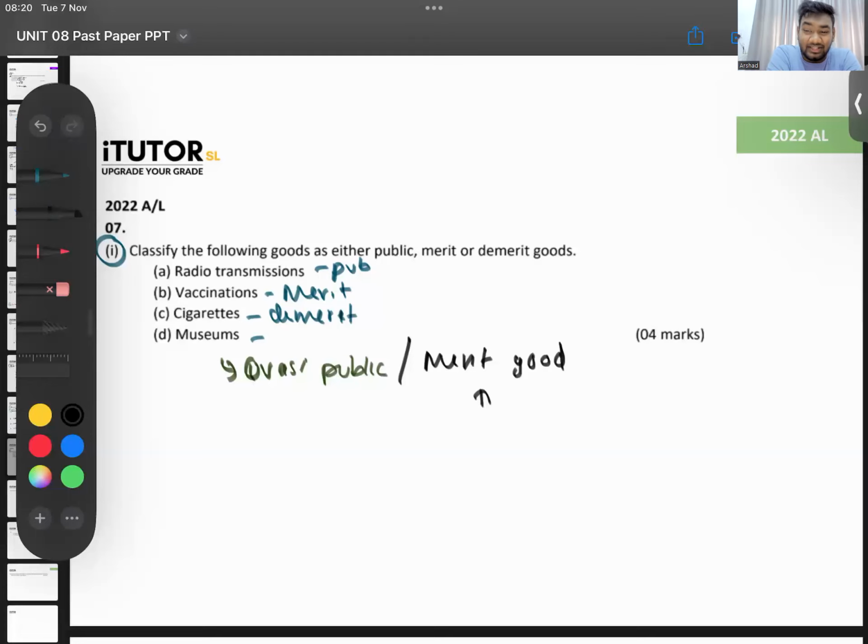It's a merit good, because when you go to the museum, you learn stuff, right? You see things, you learn about the history of the country, like education. There is a positive example that can get generated. You might go and tell your friends, look, I saw something like this. Did you know this was the king after this fellow? That kind of thing happens, right? So you can put it into merit as well.